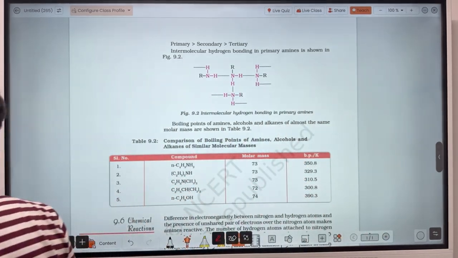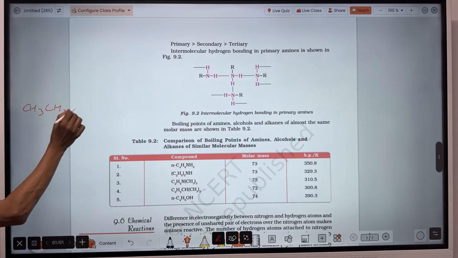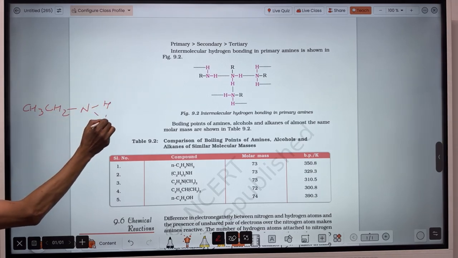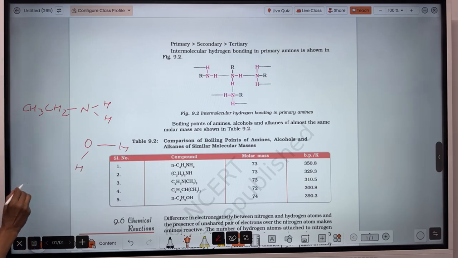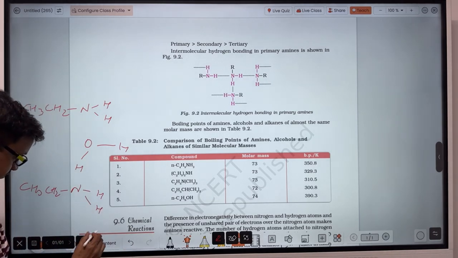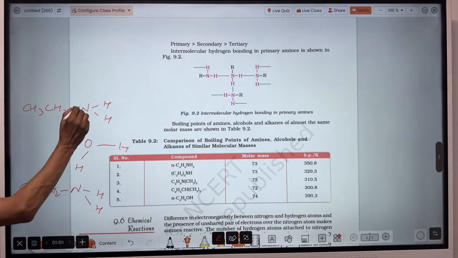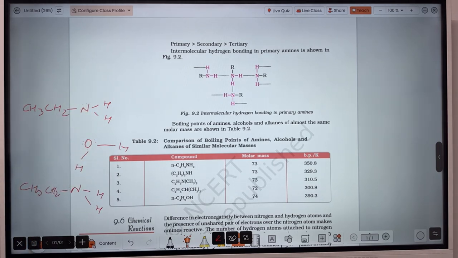How is that? As an example, again I am taking ethanamine. Here is the lone pair, hydrogen, and two lone pairs at the oxygen of water. Here also a lone pair.